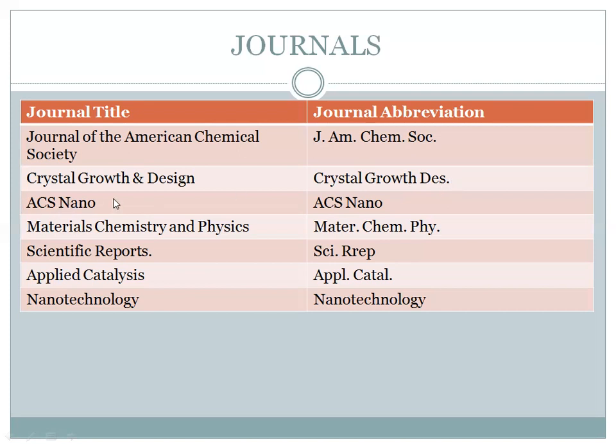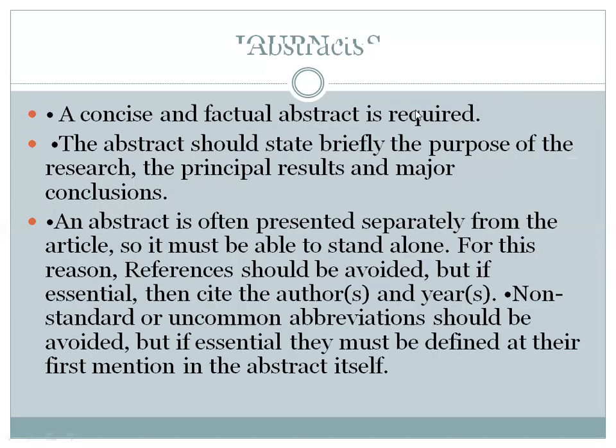After that, ACS Nano. The journal abbreviation is ACS Nano. After that, Materials Chemistry and Physics. Its abbreviation is Mater. Chem. Phys. After that, Scientific Reports, its abbreviation is Sci. Rep. After that, Applied Catalysis, Appl. Catal. After that, Nanotechnology, the abbreviation will be Nanotechnology. There are so many journal names and journal abbreviations available. Okay, these are some examples from that. Okay, next topic is our abstract.